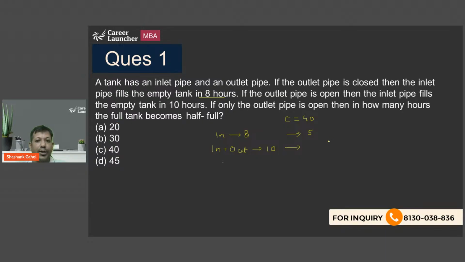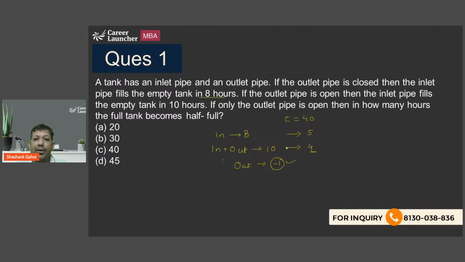So inlet and outlet together fill the tank in 4. So inlet and outlet together, they fill 4 units every hour, right? So inlet fills 5 and inlet and outlet together fill 4. It means outlet is taking out 1 unit every hour, right? So efficiency of outlet is 1 because it is taking out. So that's the reason I'm calling it -1.